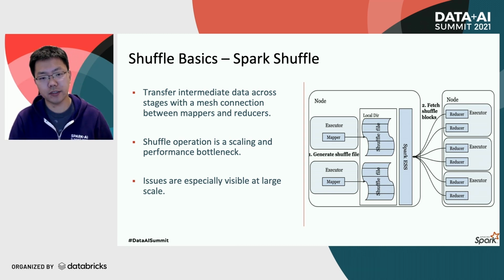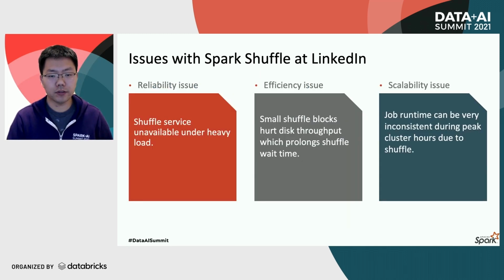However, when operating it at LinkedIn scale, we still encountered multiple issues. The first one is a reliability issue. In our production clusters, we have noticed that the shuffle services can become unavailable during peak hours due to the heavy request load. This results in shuffle fetch failures, leading to expensive stage retries, which can be pretty disruptive, causing workflow SLA breakage and even job failures.